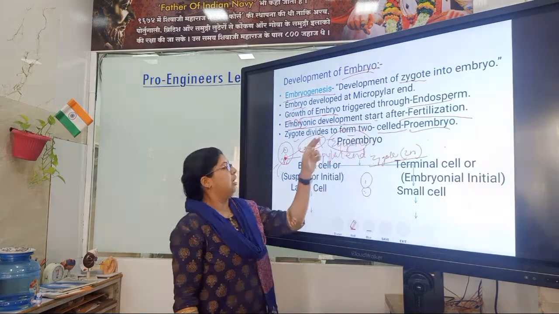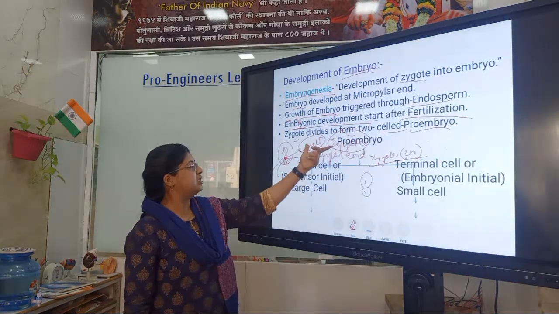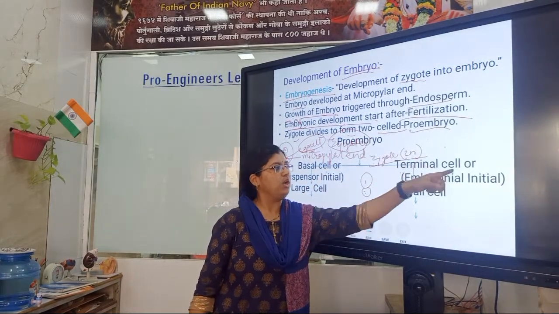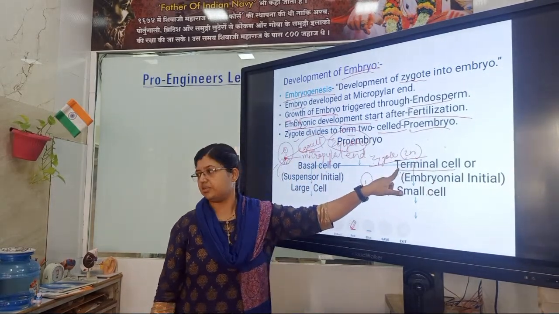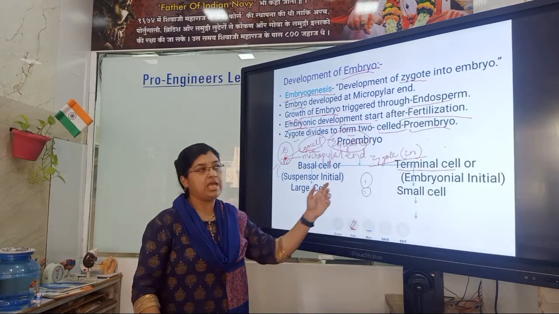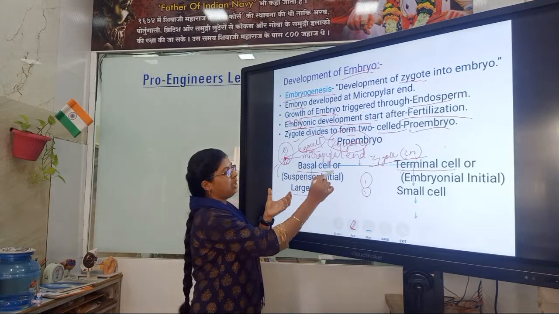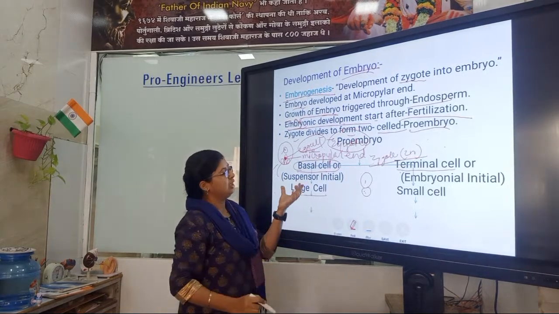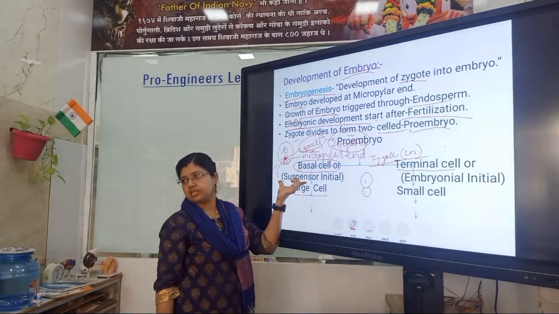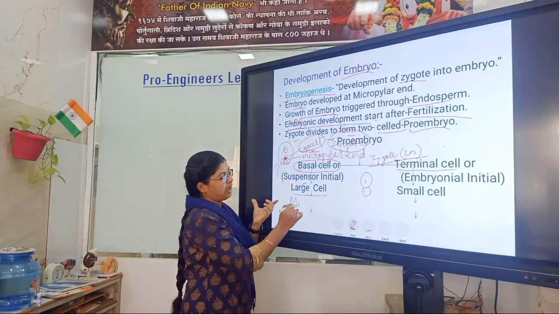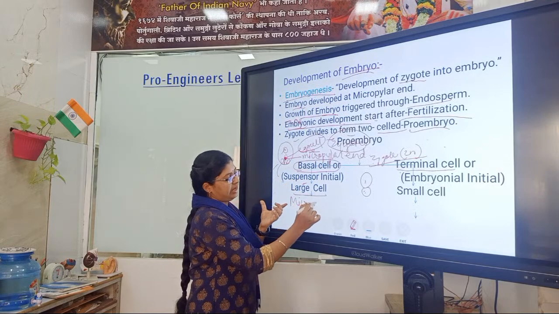The large cell is called the basal cell, or suspensor initial, which is at the micropylar end. The small cell is called the terminal cell.